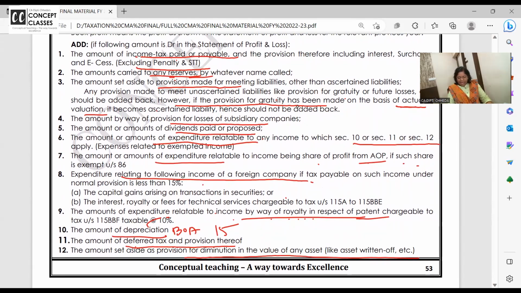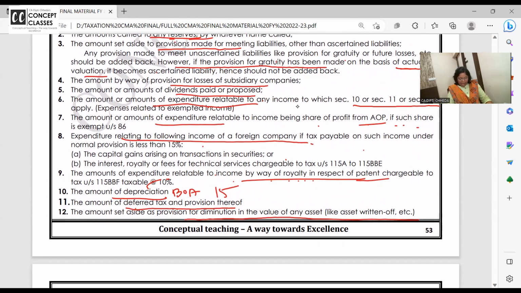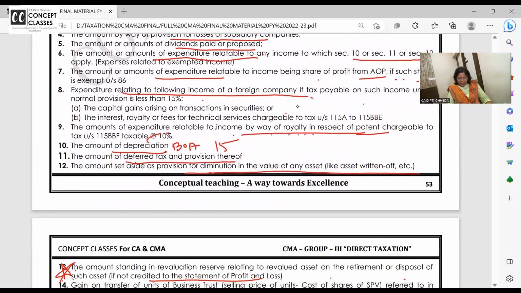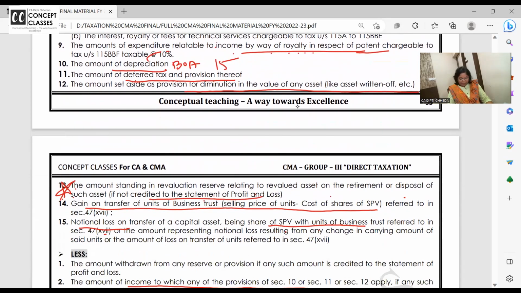Losses for subsidiary, add. Dividend, add. Exempt income related expense, add. AOP expenditures, add. Foreign income and all related to that, add. Amount of depreciation, add back. Deferred tax, add back. Amount set aside as provision for diminution in value, add back.